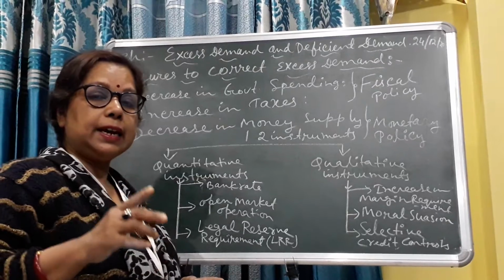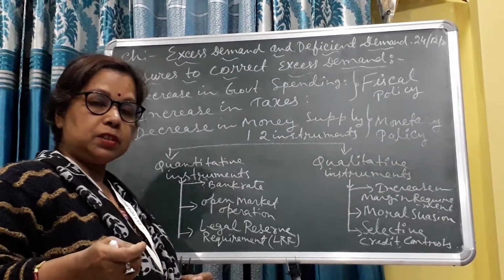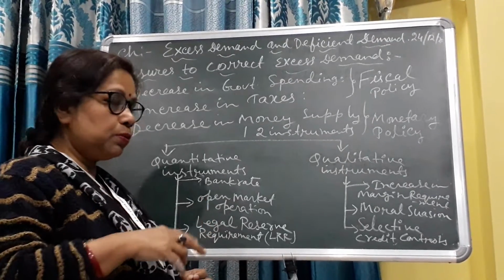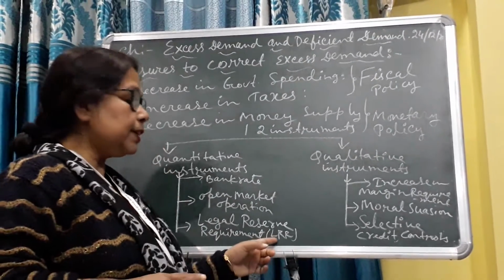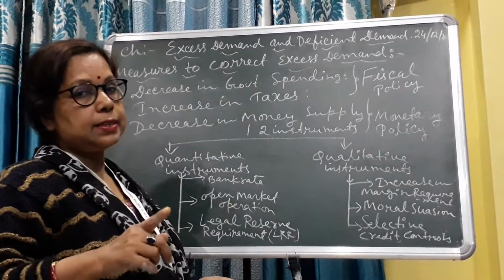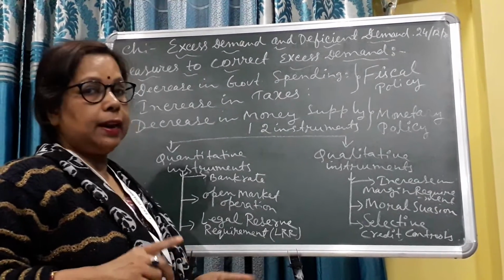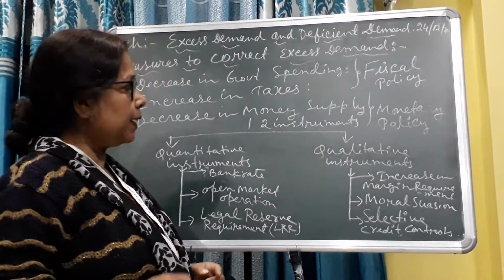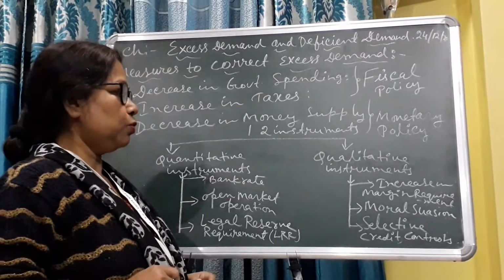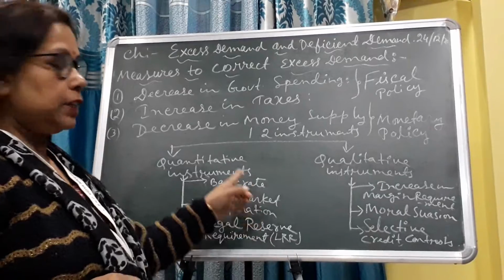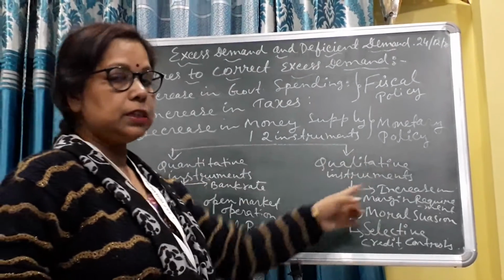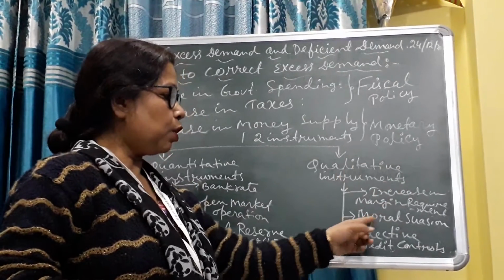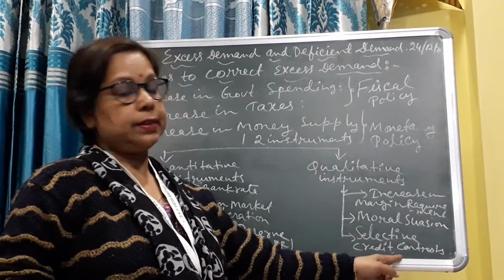In SLR, the commercial bank keeps a percentage of money with itself. These two are included in LRR. CRR plus SLR makes LRR. So when LRR increases, then excess demand is controlled. These are the quantitative measures, and the qualitative instruments include increase in margin requirement, moral suasion, and selective credit controls.